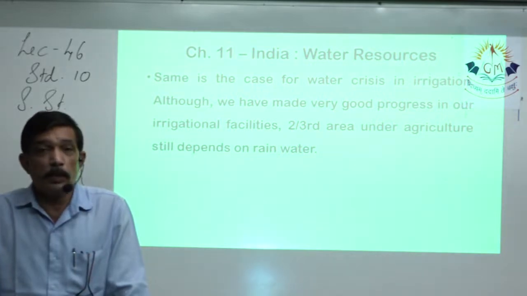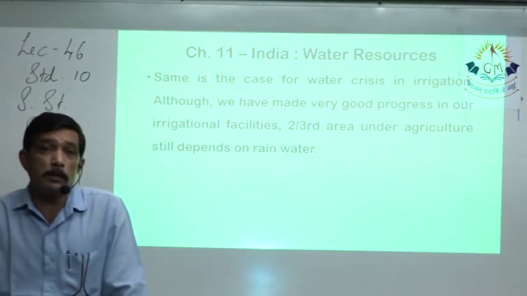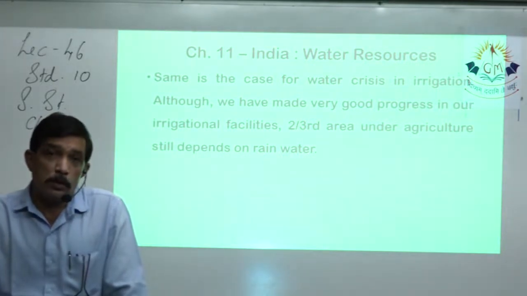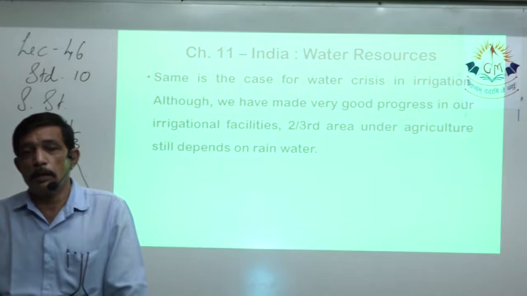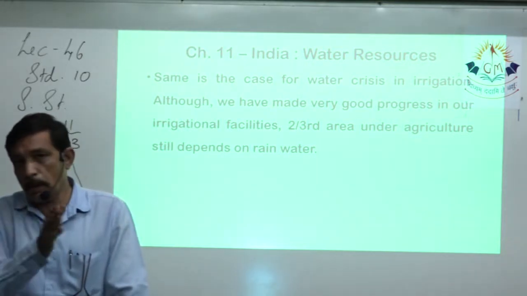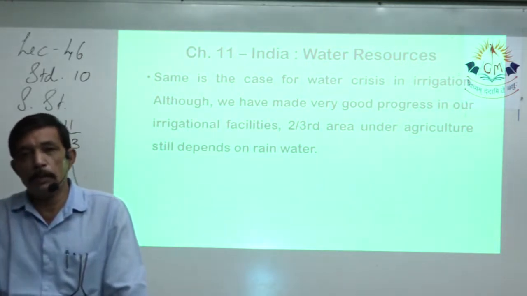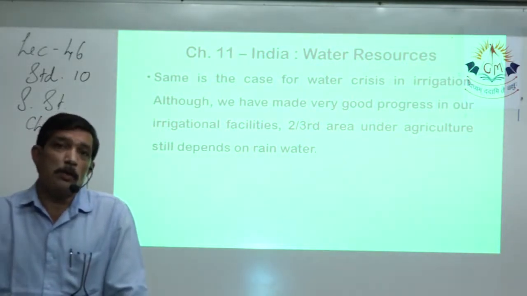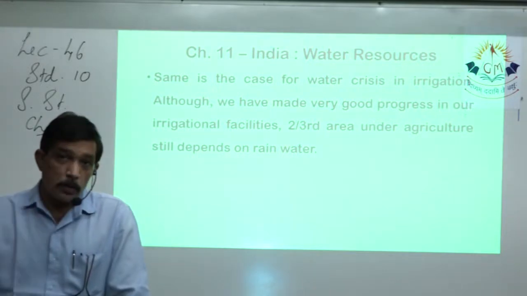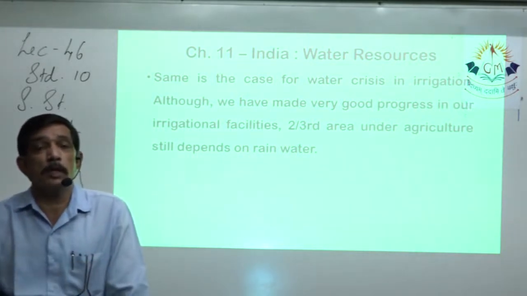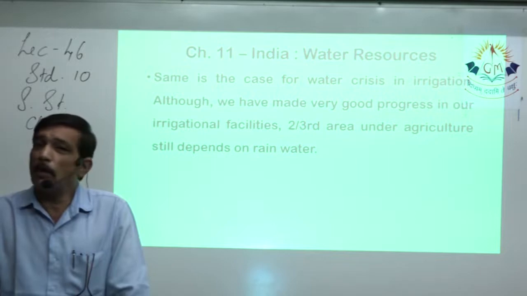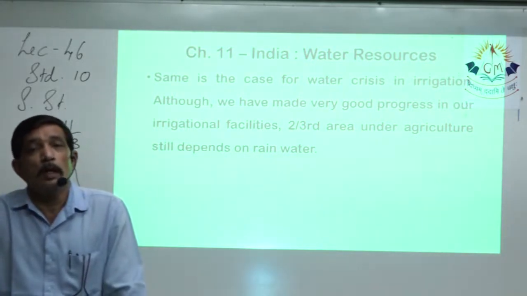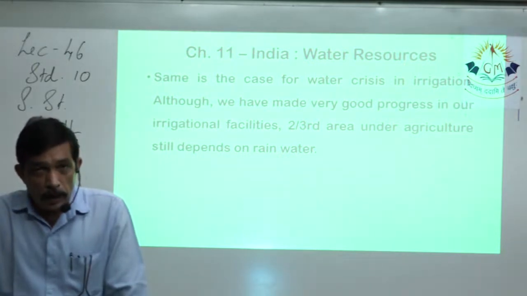We can take the example of Gujarat itself. Most of the rivers which are perennial and have lots of water are in North Gujarat or towards Maharashtra. We say Sabarmati, Narmada, Tapi, Mahi. Those rivers are quite big and they have lots of water. Dams are also over there. When we come to this side, Saurashtra region, Kutch region, we do not have perennial rivers. We are heavily dependent on rainwater.